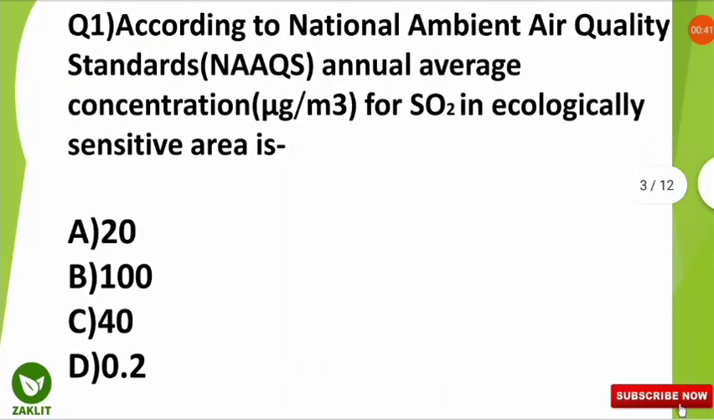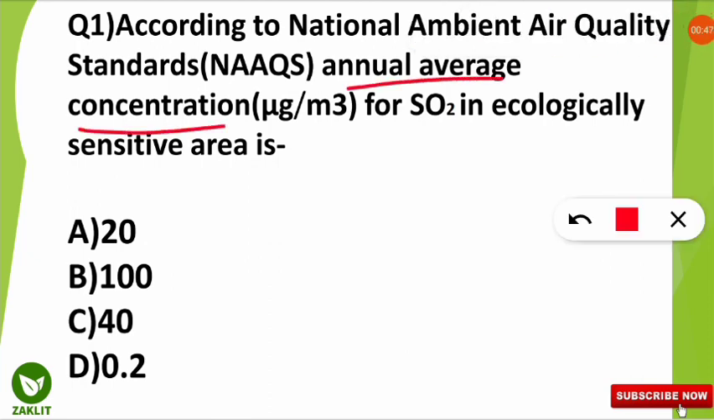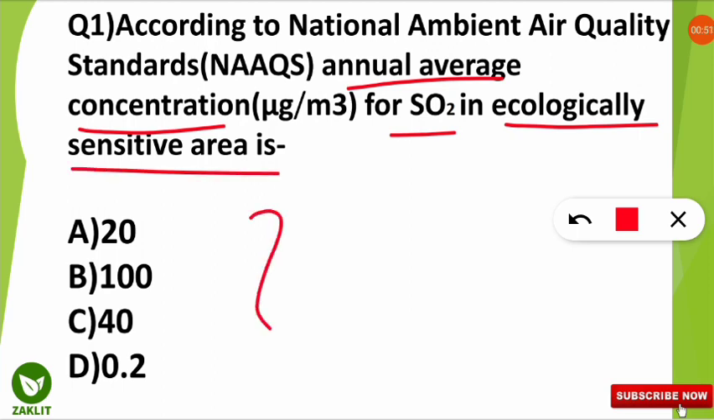The first question was, according to the National Ambient Air Quality Standards, the annual average concentration for the sulfur dioxide in ecologically sensitive area is how much? And here the correct option will be option number A. Yes, 20 microgram per meter cube is the annual average concentration which is set by the NAAQS for the sulfur dioxide in the ecologically sensitive area.